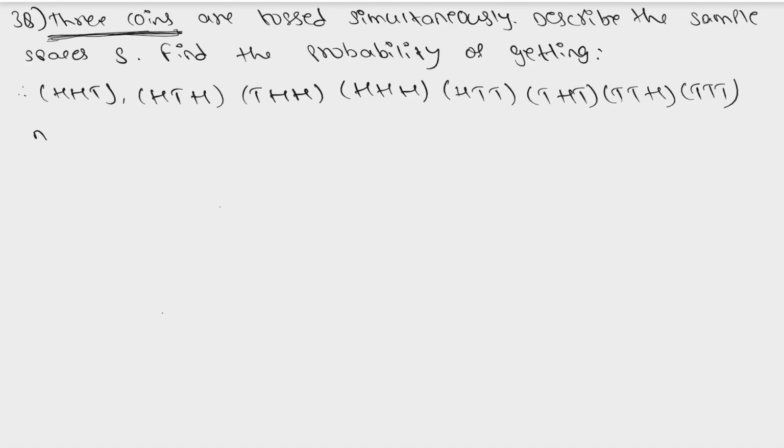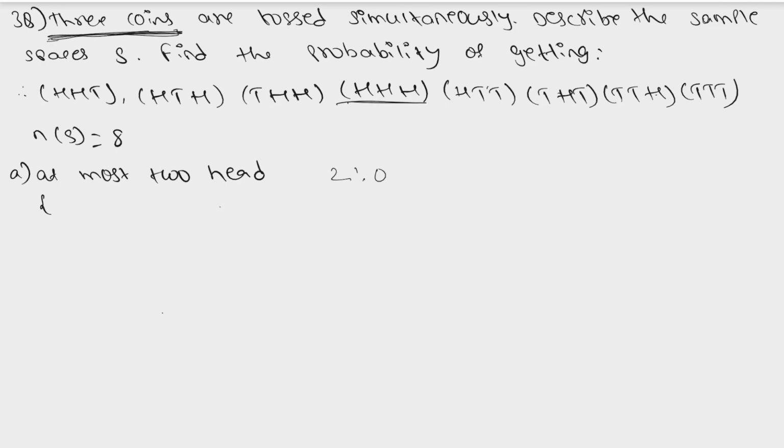So what is the count of our sample space? How many outcomes did we get? 1, 2, 3, 4, 5, 6 and 7, 8. This is our sample space, and here we got 8 events in that sample space. So first we need to find the probability of getting at most 2 heads. At most 2 heads means we can have 2 heads, 1 head, or 0 heads also we can have. So how many events do we have like that with 2, 1 or 0?